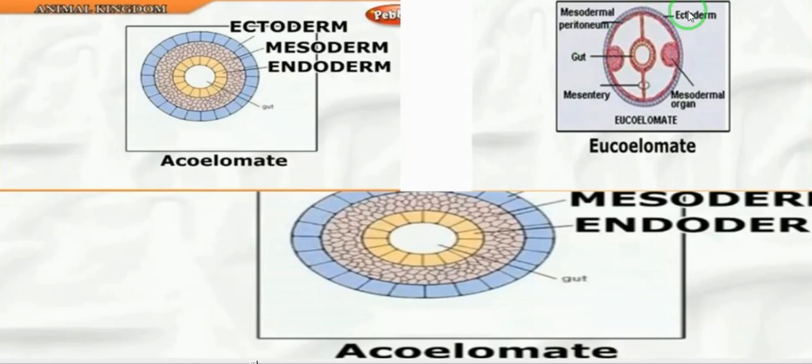Then the last one, eucoelomate or coelomate. Here the ectoderm layer, mesoderm layer and endoderm layer. Here the coelom is present, this area. So this is the coelom area, the fluid filled body cavity is present. This type of animals are known as coelomate animals. Example, earthworm and frog.